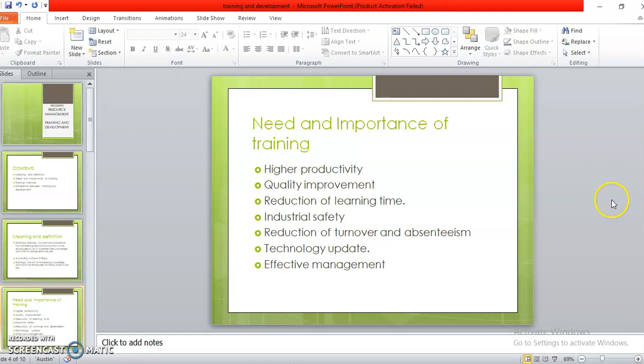Now next, technology update. Technology is changing at a fast pace. The workers must learn new techniques to make them more equipped for the advanced technology. Thus, training should be treated as a continuous process to update the employees in the new methods and procedures. And finally, it is effective management. It can be used as an effective tool of planning and controlling as well. It develops skills